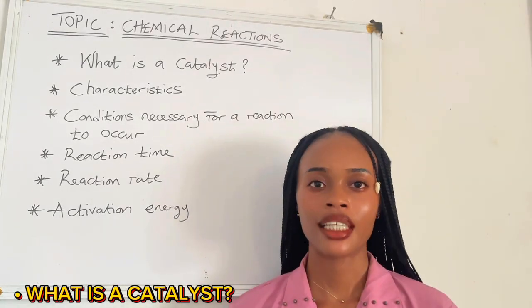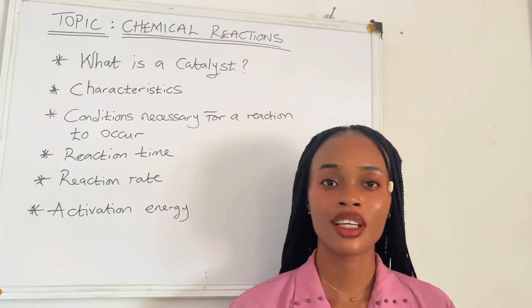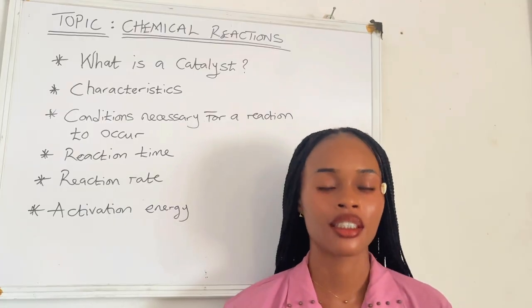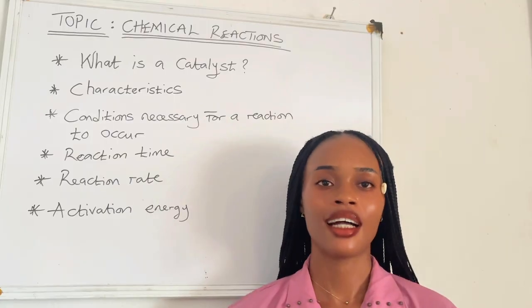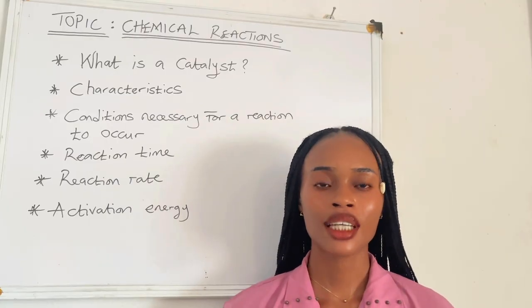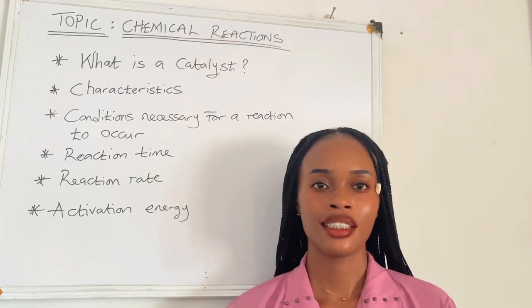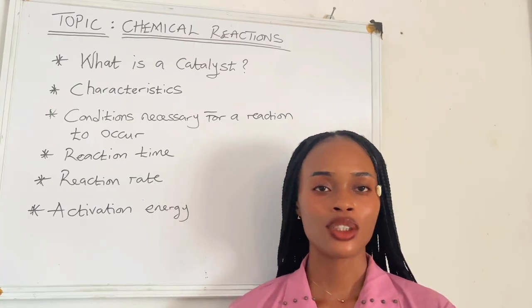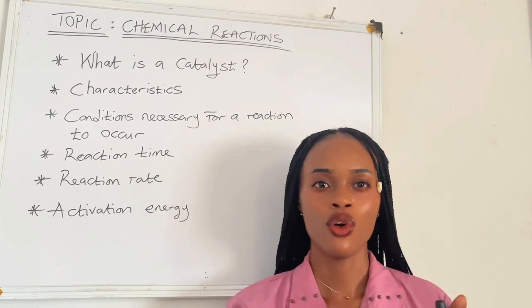In our previous lesson, we talked about a catalytic reaction and we said that a catalytic reaction involves the presence of a catalyst. So what is a catalyst? A catalyst can be defined as a substance that alters the rate of a chemical reaction. When it is added to a chemical reaction, it alters the rate of the reaction.